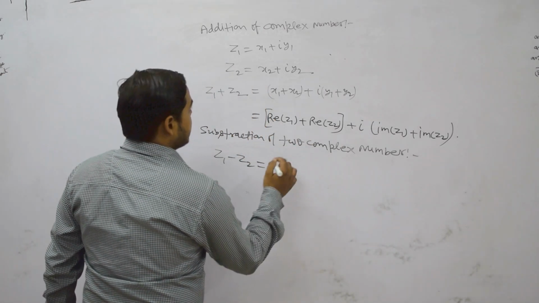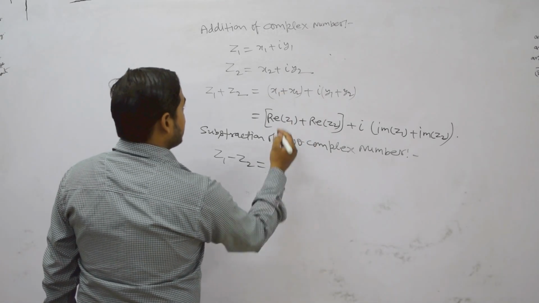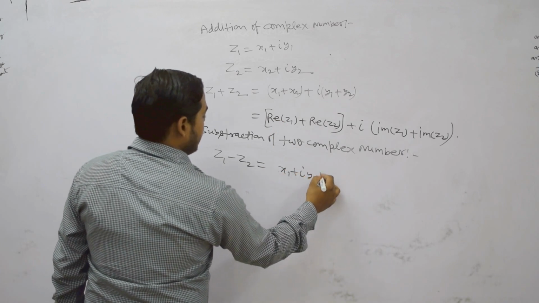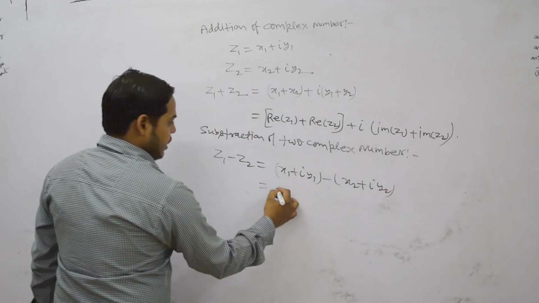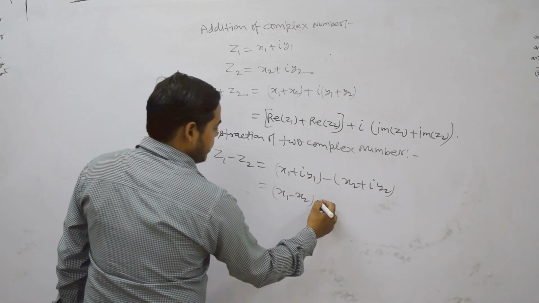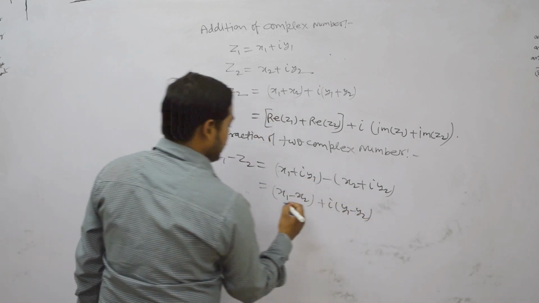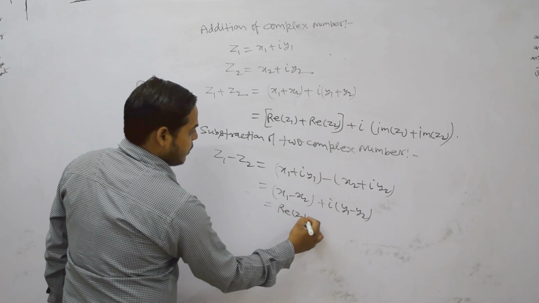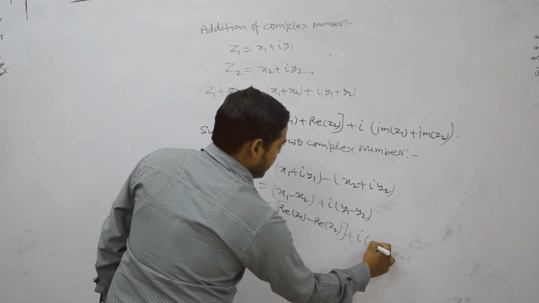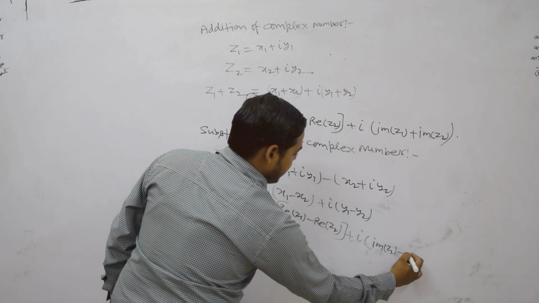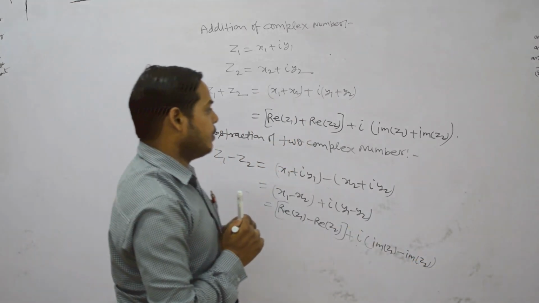Suppose we want to subtract x2 plus iy2 from x1 plus iy1. Then we get x1 minus x2 plus i(y1 minus y2). That means real part of z1 minus real part of z2 plus i times imaginary part of z1 minus imaginary part of z2. This is the subtraction of two complex numbers.